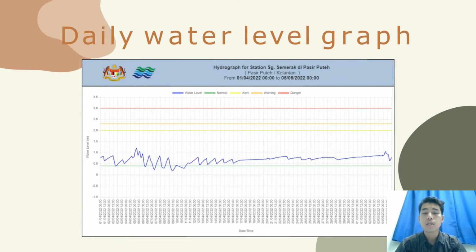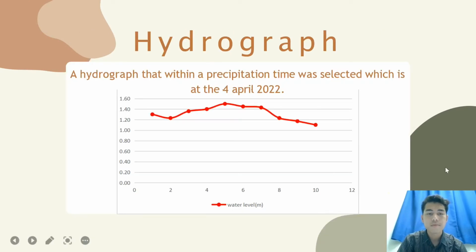This is the graph for daily water level. After that, we need to do the hydrograph. The hydrograph that we selected is during 4 April 2022. This is the data that we collected from the website.